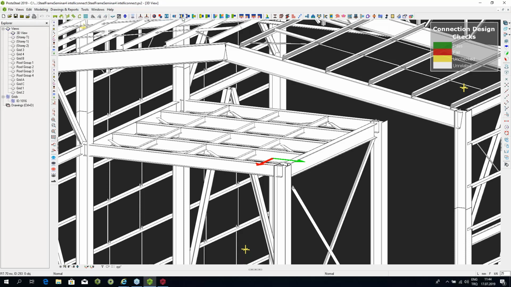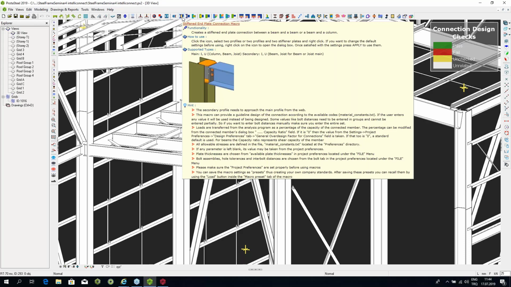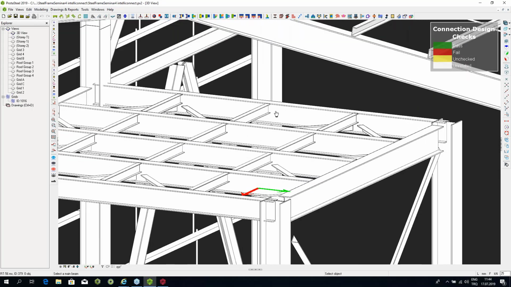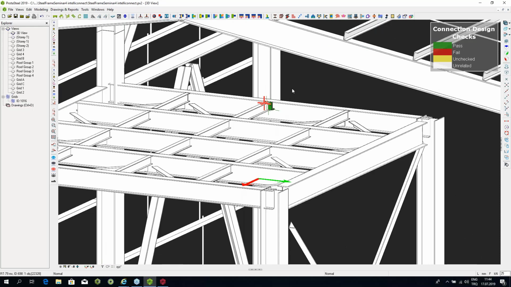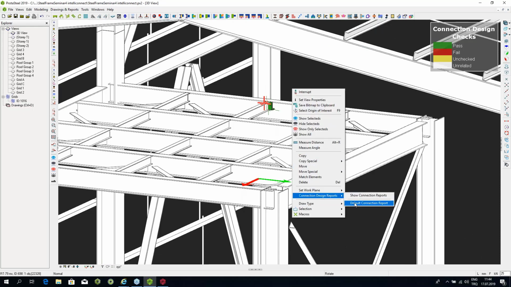So let's, for example, if you were to connect this beam with the stiffened end plate connection, if I were to go in there and say connect this to this, you immediately see that the connection is created and it's green. This green color coding tells us that it has been designed according to the loads which were transferred from ProtaStructure. And those loads have been taken into consideration. And the number of bolts, the thickness of the plates, the sizes of the welds have all been designed by ProtaSteel. And if we wanted to, we could select this macro button and ask it for the default connection report.